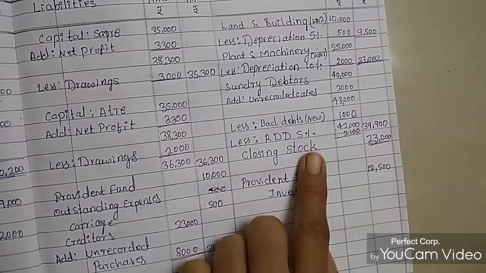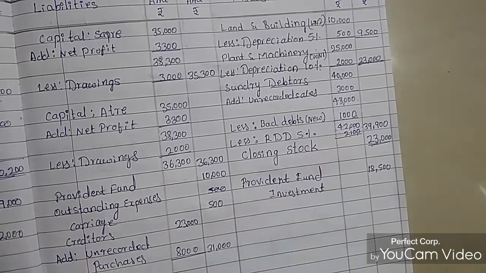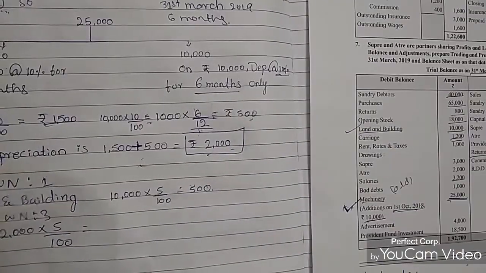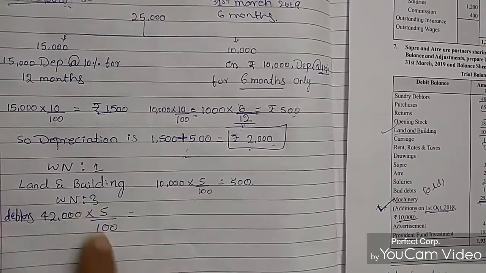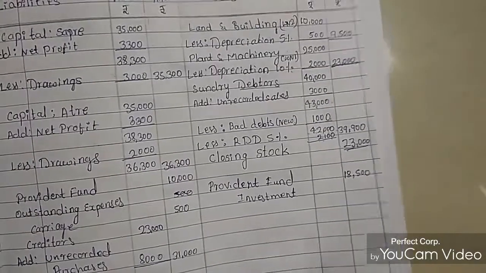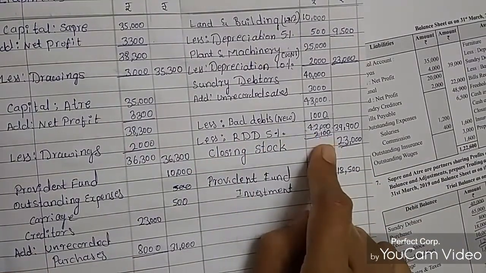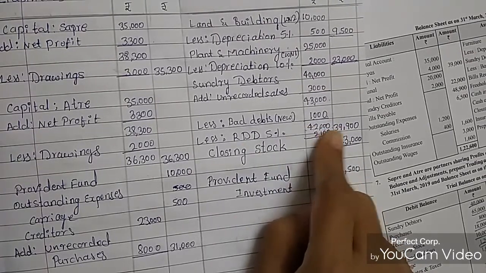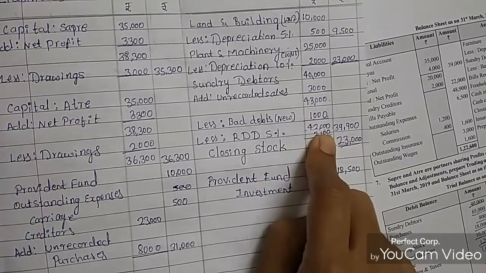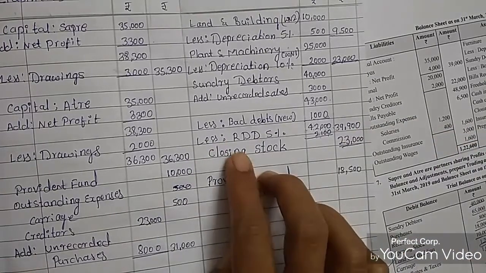I have not written a working note, but you can calculate like this. Working note 3: how to calculate the 42,000? That 42,000 into 5 divided by 100, so we got an amount of 2,100 rupees for sundry debtors, and that is this RDD of 2,100 rupees. 42,000 minus 2,100 rupees becomes 39,900 rupees because we need to deduct the amount of RDD.